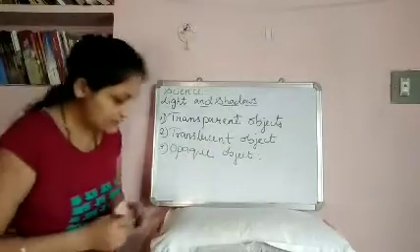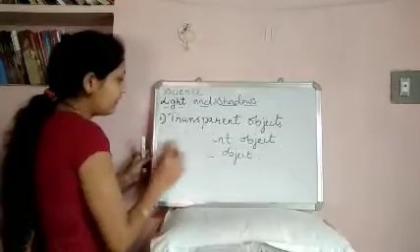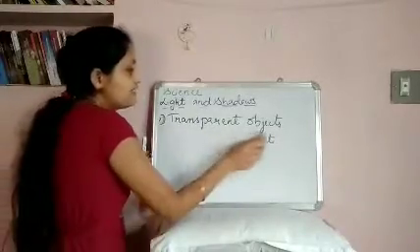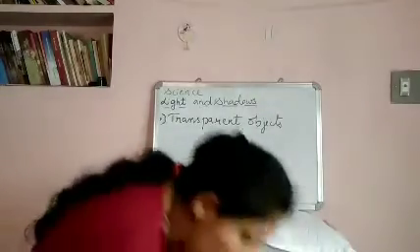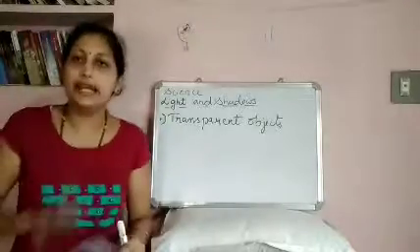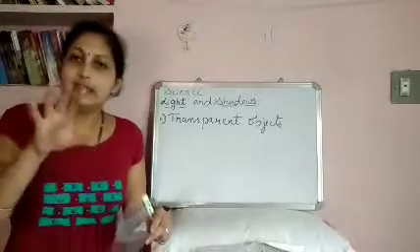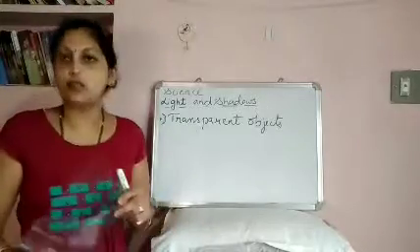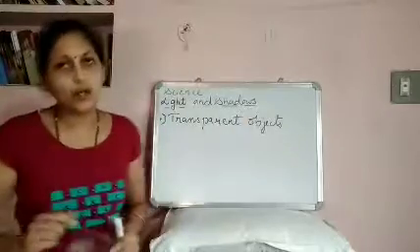So what are transparent objects? You might have heard the word transparent. These are the objects that allow all the light to pass through them, and we can see the objects clearly through them. Such objects are called transparent objects.